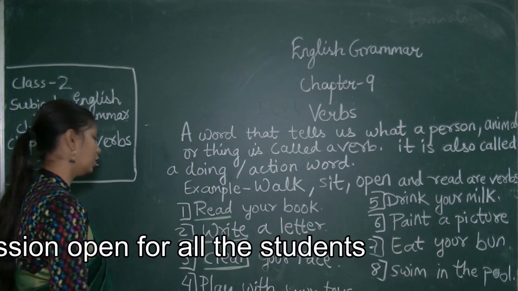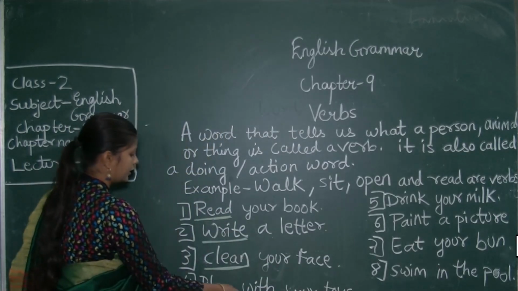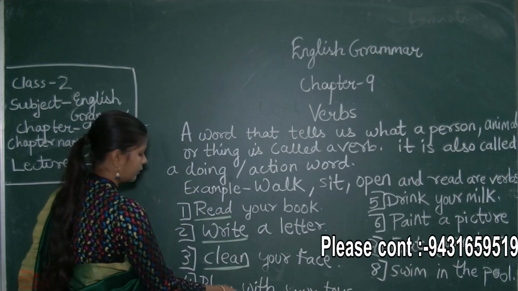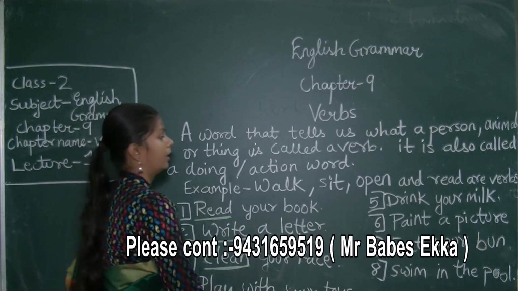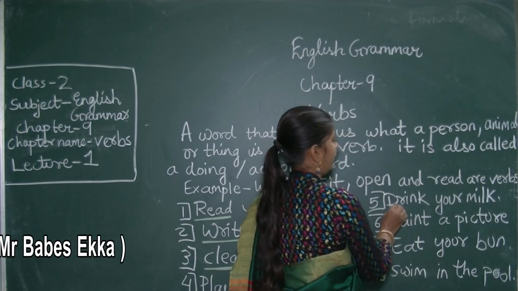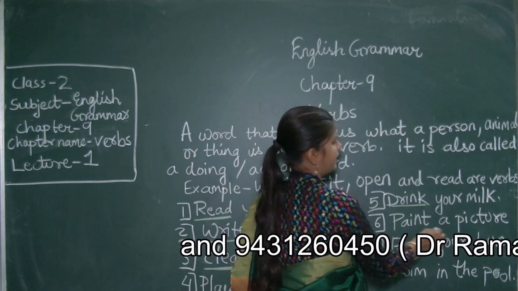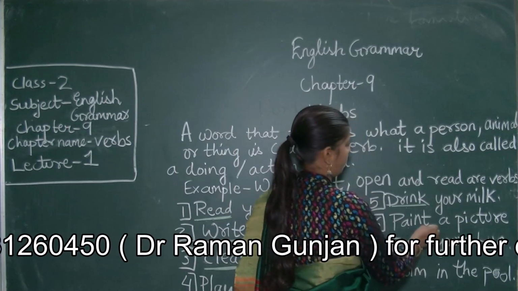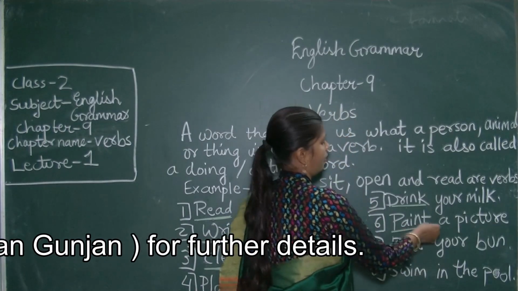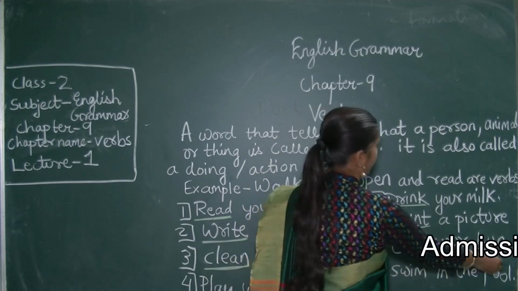Let's see other examples also. Play with your toys. Play is also an action, so it is a verb. Drink your milk. Drink is an action, so it is a verb. Paint a picture. Paint, verb. Eat your bun.